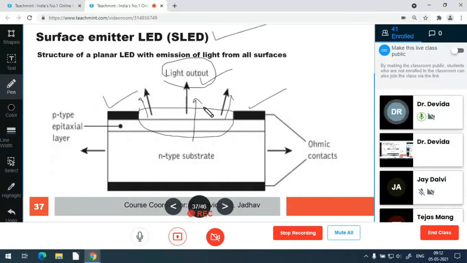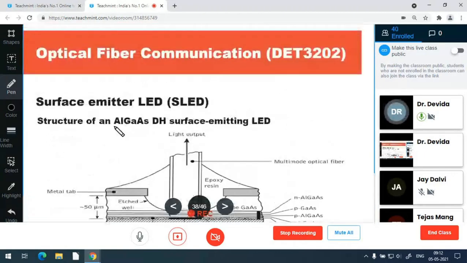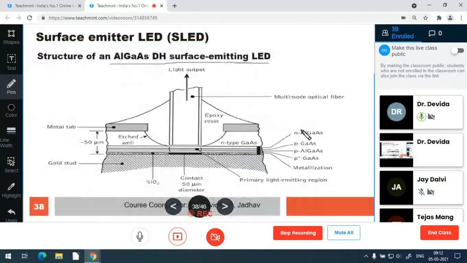So it is called surface emitter. The surface emitter structure is also shown here: the structure of an AlGaAs double heterojunction surface emitting LED. So this is a double heterojunction.